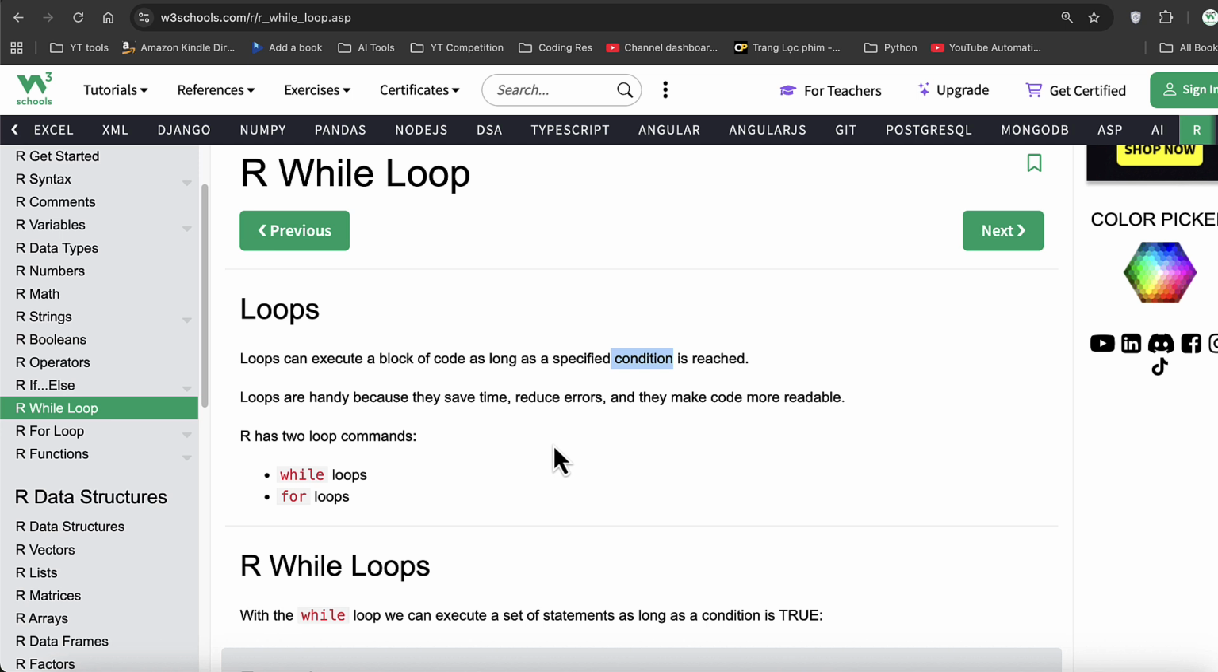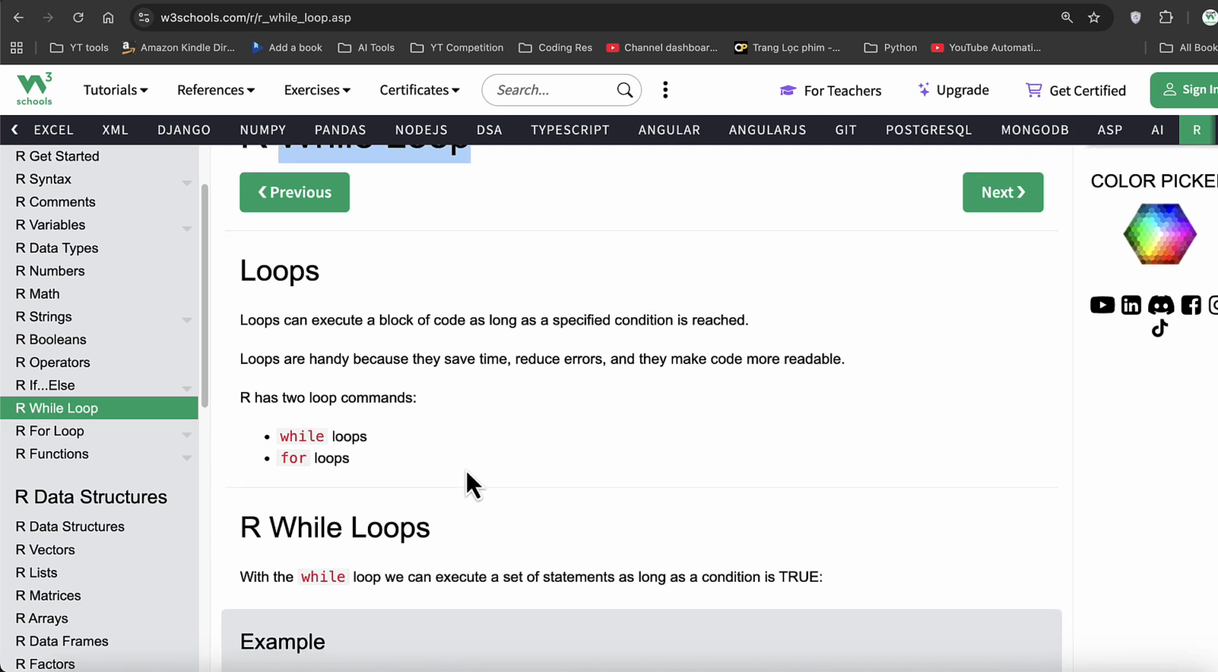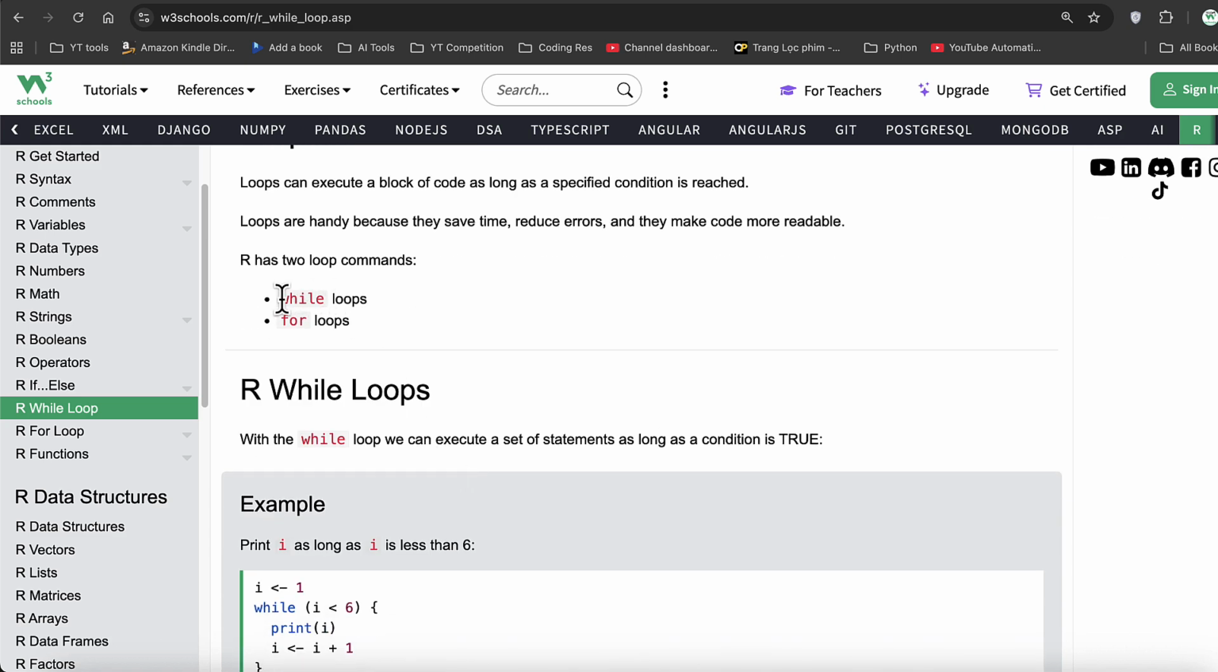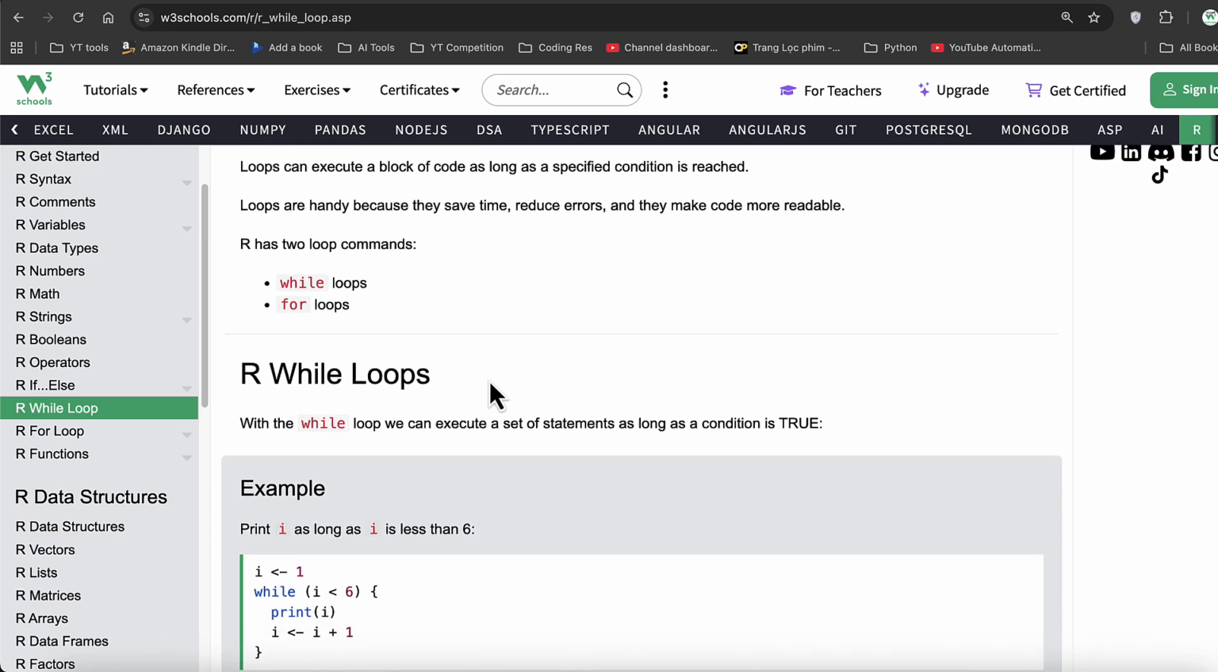In programming, conventionally, we have two types of loops. We have a while loop and we have a for loop. Let's go more into the while loop, and then we'll talk about the for loop later on. These two loops are primarily used in our programming language.